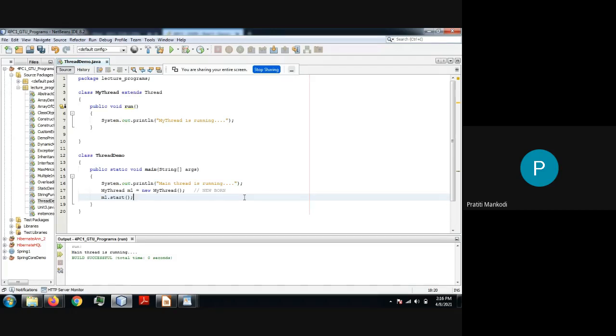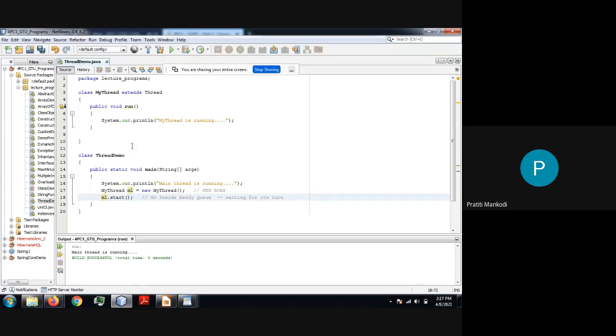As soon as I start the thread, at this particular point of time, it may happen, see, right now our program is very small and we have a single thread in the application, but it may happen that there are hundreds of threads running parallelly. As soon as you start, that doesn't mean your thread will get the processor at that particular moment. Whenever you say thread.start, it will go inside the ready queue, and it will be waiting for its turn to be allocated the processor.